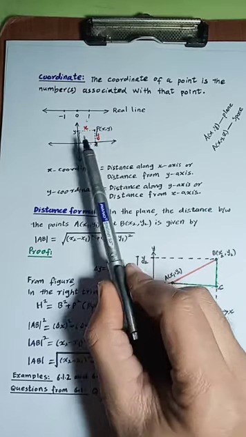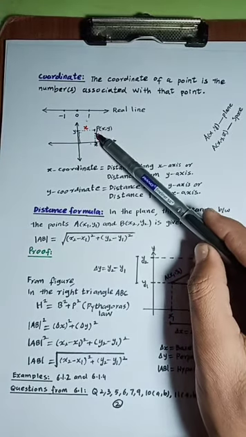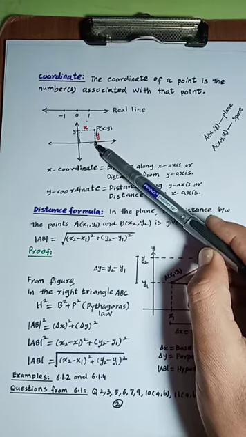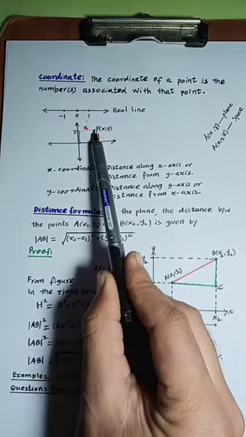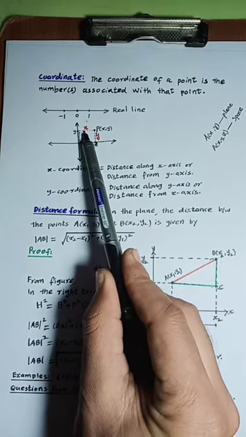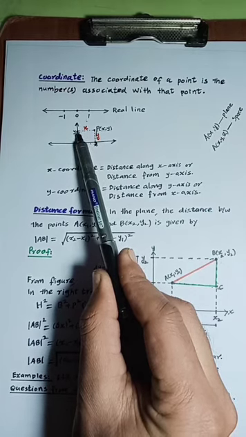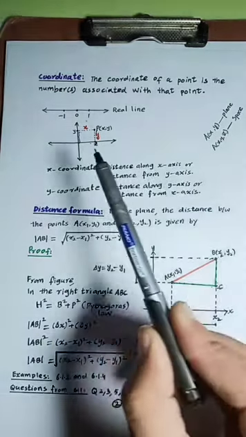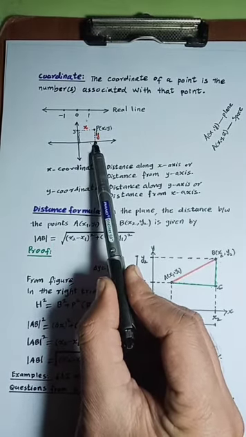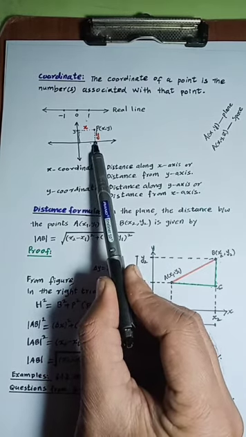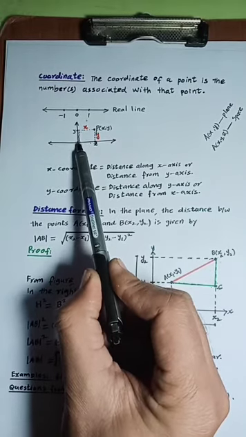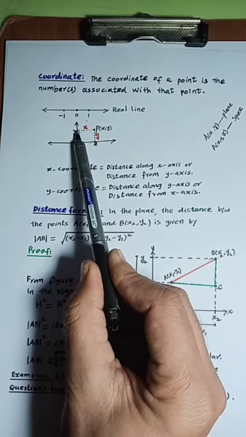Dear students, observe that if we draw a perpendicular from this point on the x-axis, the point of intersection of the perpendicular and the x-axis is x. Similarly, if we draw a perpendicular from the point on the y-axis, then this point of intersection of the y-axis and the perpendicular is called the y-coordinate. Students, we observe that this is the x-coordinate. This is the value of x, and it is actually the distance along the x-axis from the origin. And this is y, which denotes the distance of the point along the y-axis.